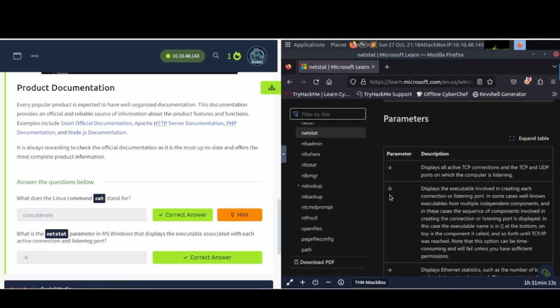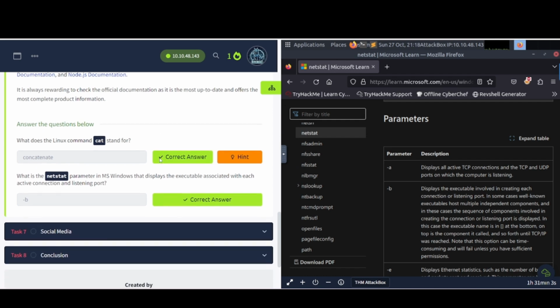Okay, looks like dash B is going to be our answer here. If you read through the description, it says it displays the executable involved in creating each connection or listening port. In some cases, well-known executables host multiple independent components. You can see the rest there. You get the gist of it, right? Read the documentation if you're unfamiliar with whatever tool or command you have questions about. Remember, Google is your friend, okay?